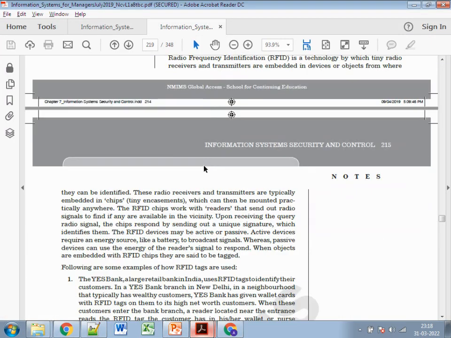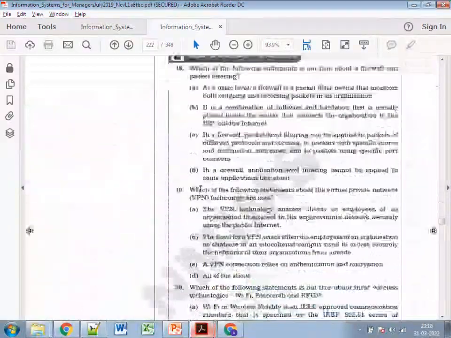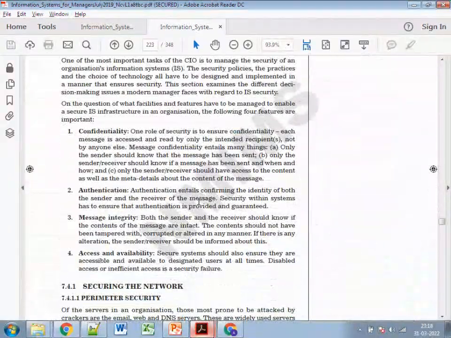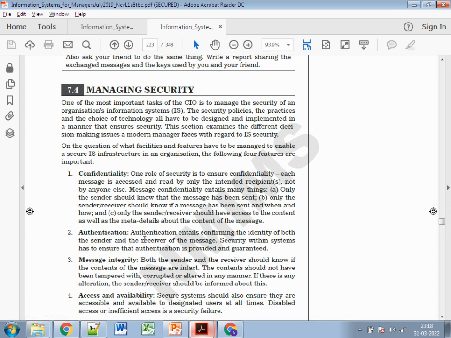Third part is a brief about managing security. This is page number 219. Going to the 219. It's about certain tips and certain features of IT infrastructure which manage the security. These four are the optional ones. If you see your number of words is not getting up to 1,000 words, maybe you can just add 2 or 3 lines of each topic, so it will increase the word count. Just as the additional part.